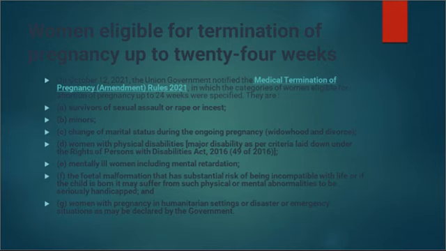Like handicap, etc. Then also abortion of pregnancy up to 24 weeks is allowed. The last point, which says that women with pregnancy in humanitarian settings or disaster or emergency situations can also undergo abortion of pregnancy up to 24 weeks, right? So these are the grounds which have been included by the rules of 2021.